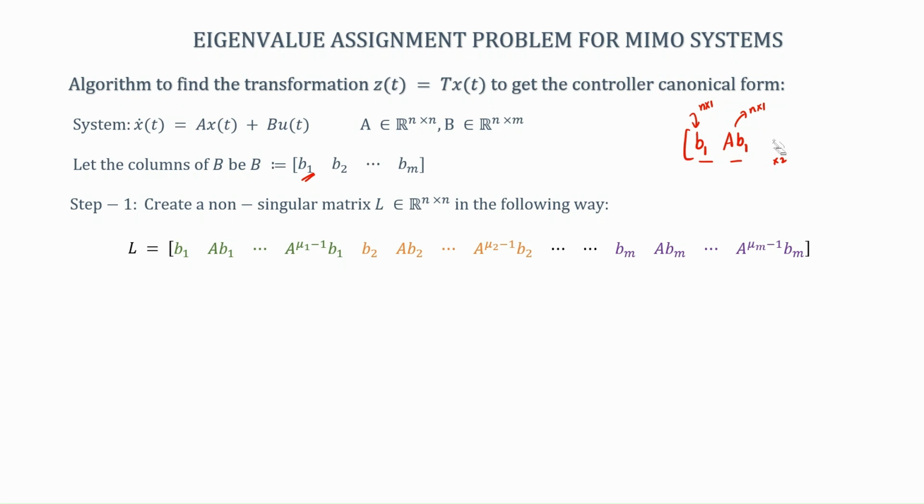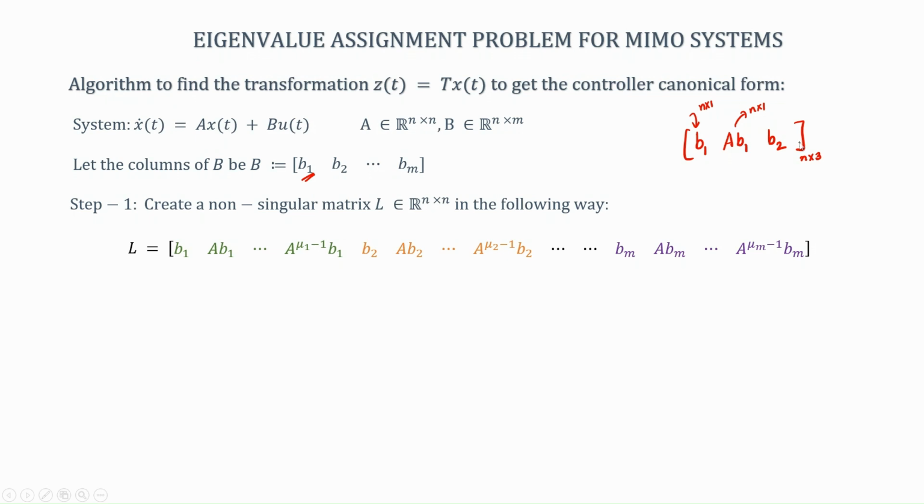Then you have to append another vector here, A squared B1, and then check whether B1, AB1, A squared B1 are linearly independent. Again, remember, this becomes an n cross 3 matrix now. So, the rank of the matrix should come out to be 3 if they are linearly independent. If they are not linearly independent, the rank will come out to be 2 again, which means that this will become dependent. So, I will stop at this point and then I will introduce B2 here.